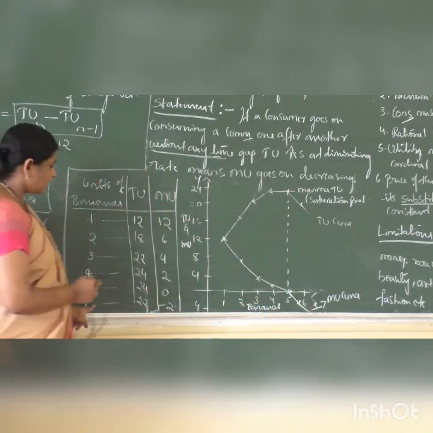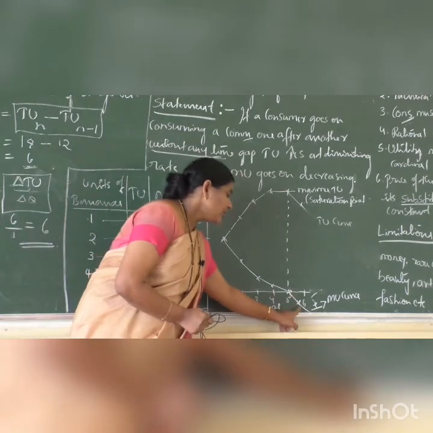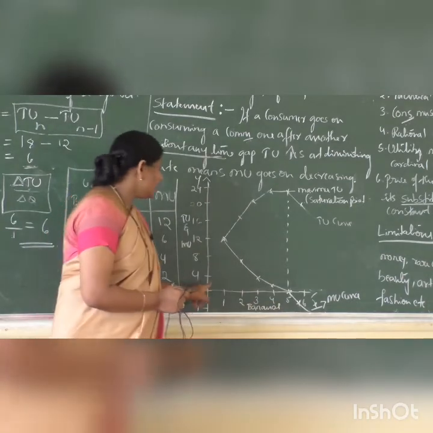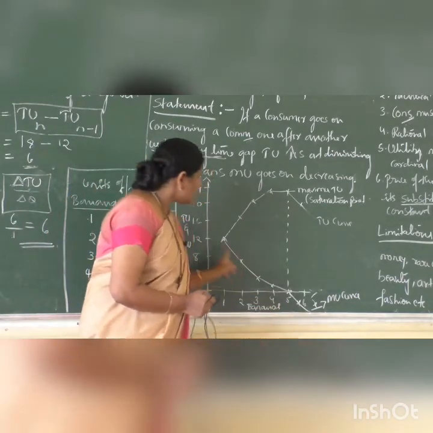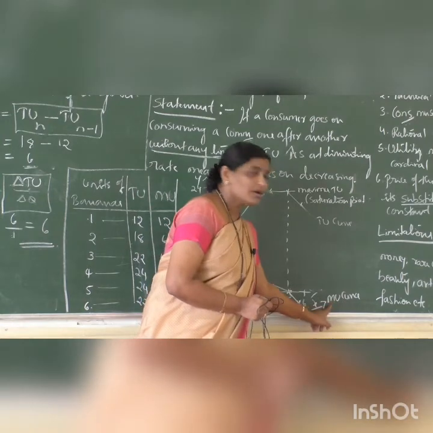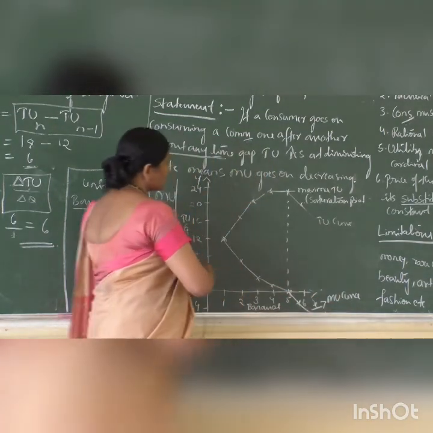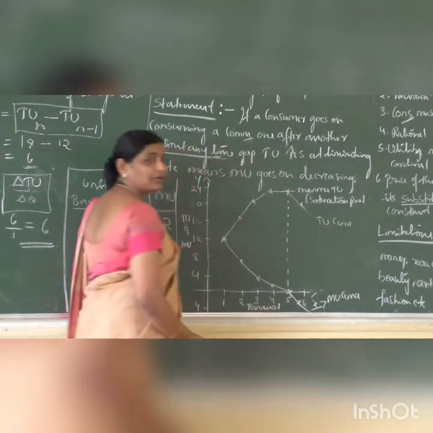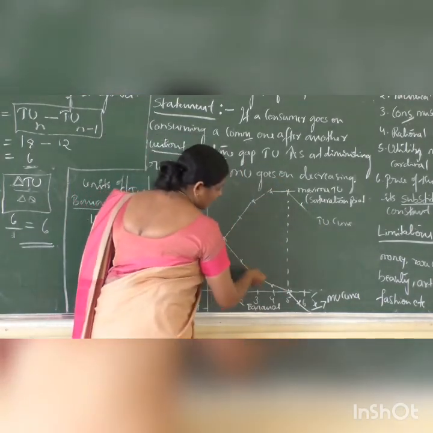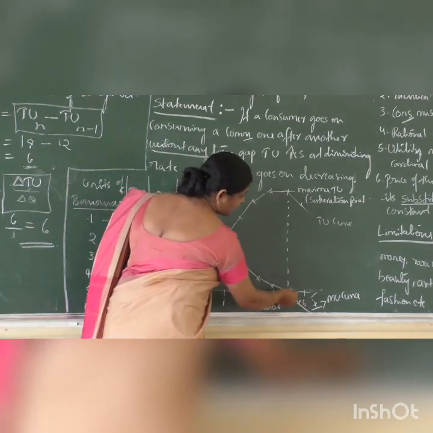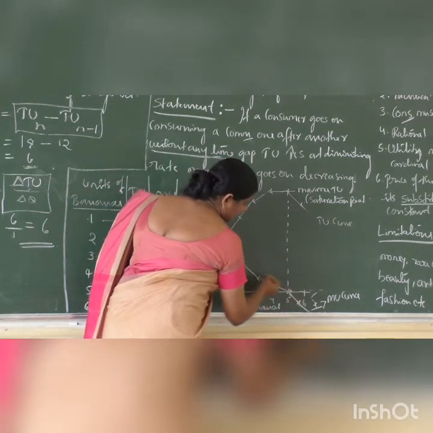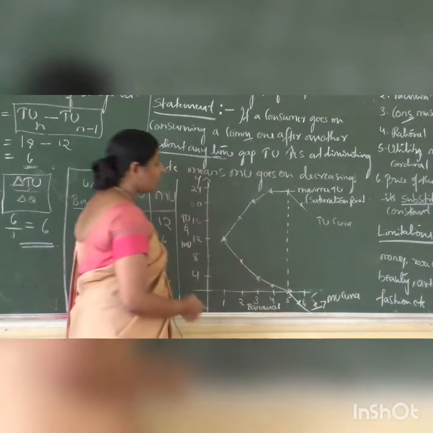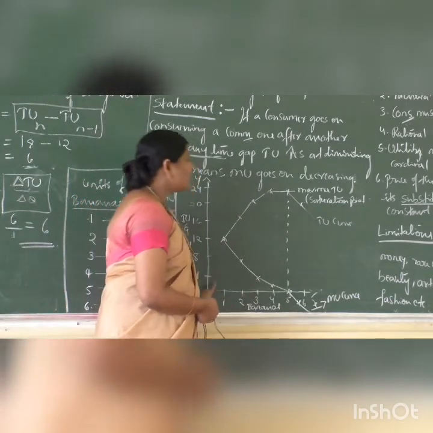When he takes the 6th banana, then the marginal utility becomes negative. So with the minus 2 value it goes below the OX axis, and this downward sloping curve is called the marginal utility curve. So total utility increases, then it remains constant. After that it starts decreasing. Marginal utility is decreasing, then it intersects the OX axis with the 0 value, then it goes below the OX axis, which means with a negative value.